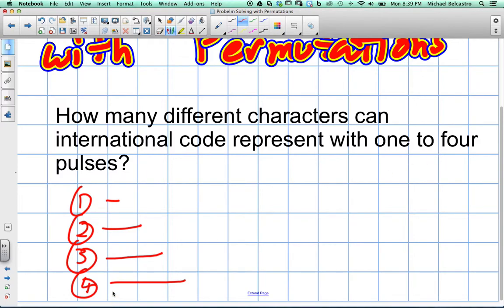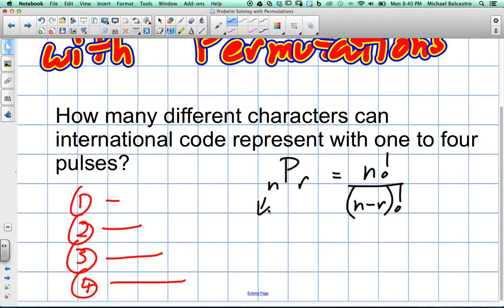Because there are 4 different pulses, and we're going to choose them 4 different times, we're going to be using a permutation. A permutation is done with this formula here. nPr is equal to n factorial over (n subtract r) factorial.